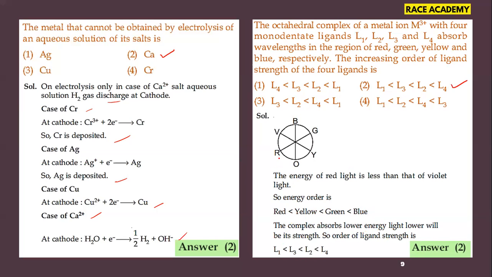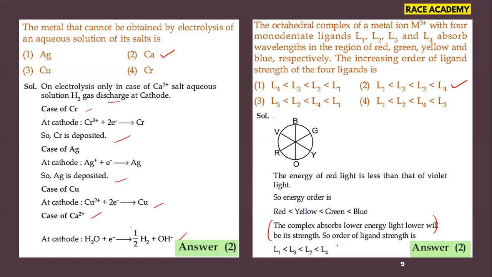In the coordination compounds chapter, they have asked this question from octahedral complexes. In this question, you need to observe this information regarding the increasing order of ligand strength. You will understand it from this picture: red, yellow, green, blue order. That means energy is more for blue, and they have already given that L1 is red, L2 is green, L3 is yellow, L4 is blue.